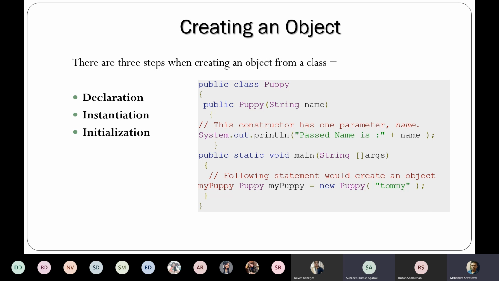Next, how can we create an object? We can create an object in three steps. First is declaration, a variable declaration with a variable name with an object type. Next is instantiation. In instantiation, the new keyword is used to create the object. And the last one is initialization. The new keyword is followed by a call to a constructor. This call initializes the new object. This is the way we can create an object.